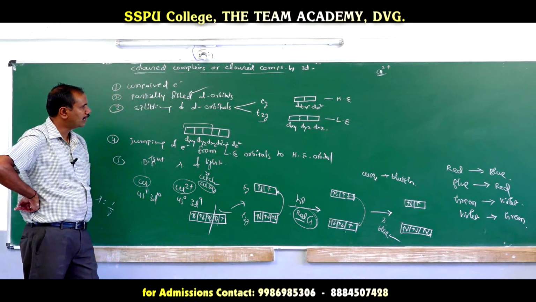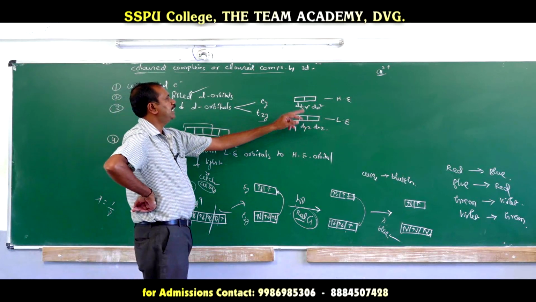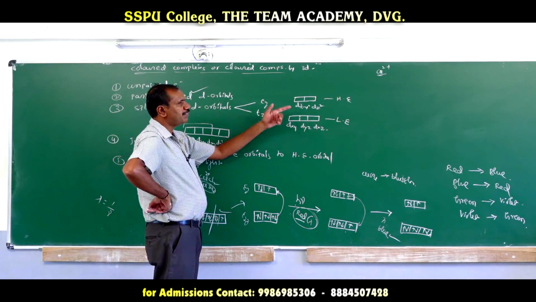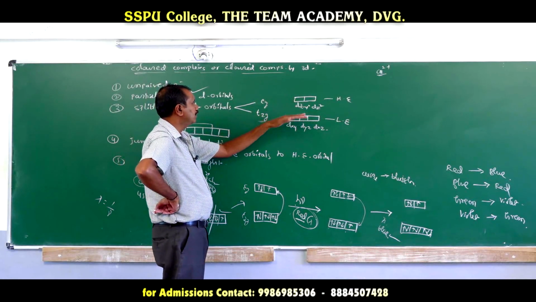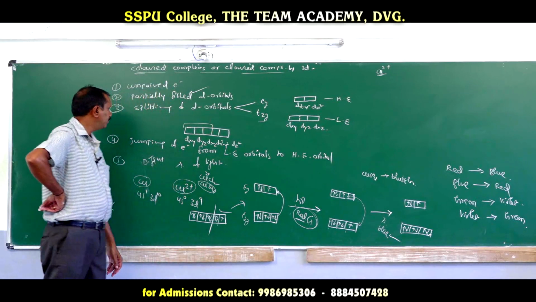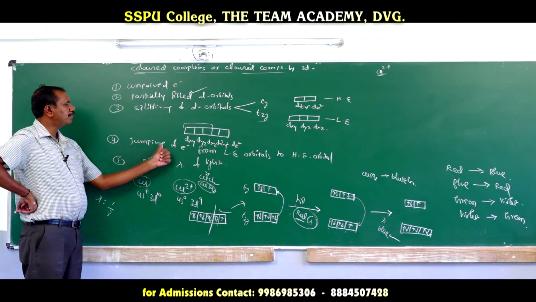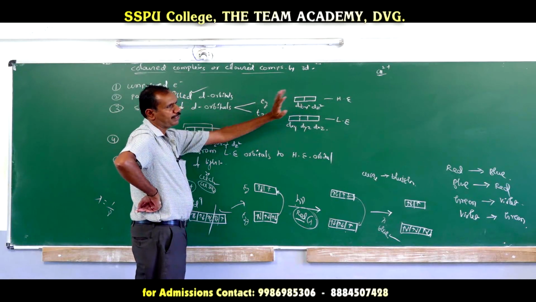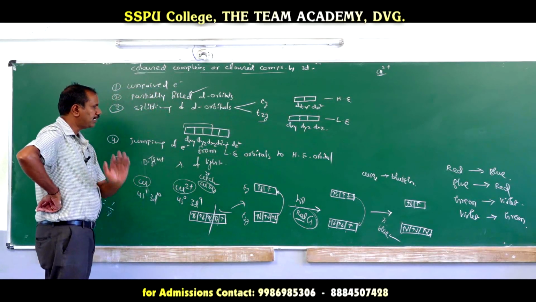Those 5 orbitals split into t2g and eg during octahedral splitting. But in tetrahedral splitting, it is reversed: the e set is lower energy and the t2 set is higher energy. And there is a jumping of an electron from the t2g set of orbitals to the eg set of orbitals. During that, they can exhibit a color.